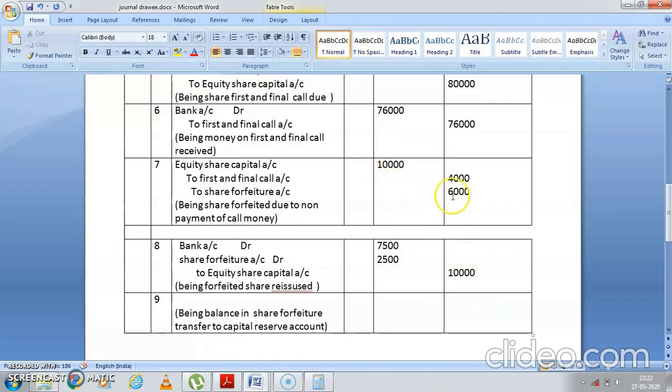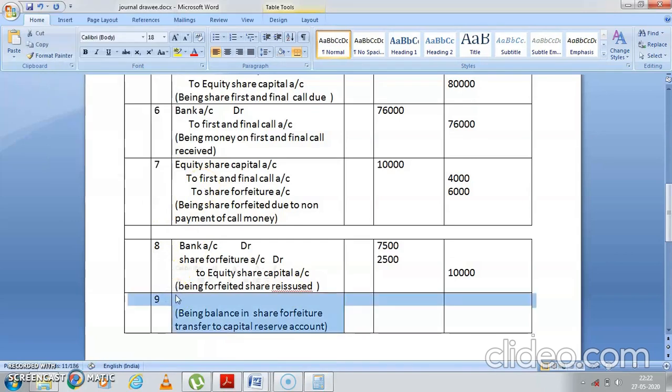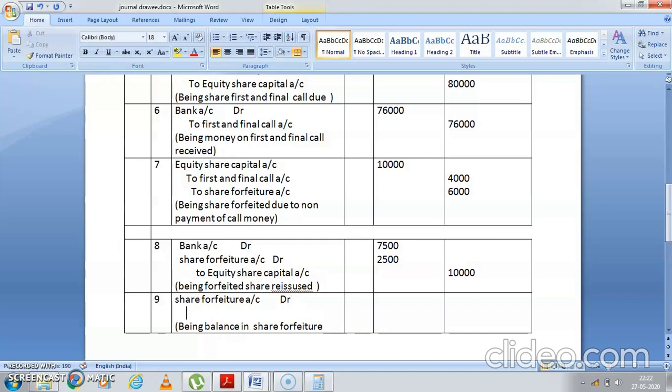But in share forfeiture account you had 6,000 rupees. Am I correct? You had how many rupees? 6,000 rupees was there. You minus 2,500. कितना बचा बच्चों? 3,500. This 3,500 will be transferred to capital reserve account.